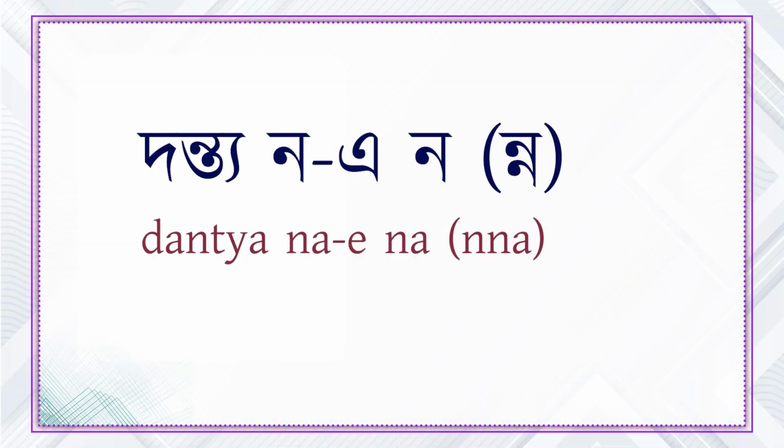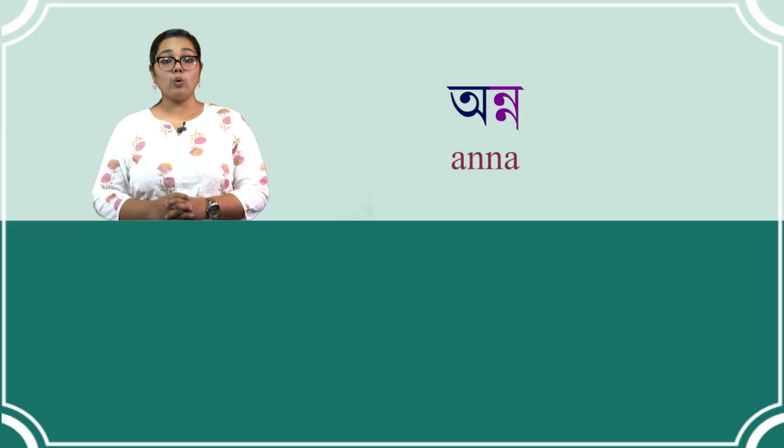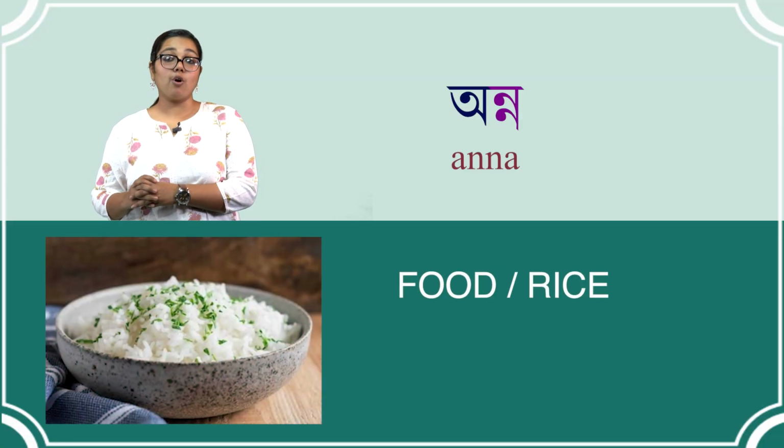First, we have cluster donto noi. It is formed by doubling the consonants donto no. Both instances of donto no retain their original shapes in the cluster. We can see these constructions in Bangla word onno, which means food or rice.